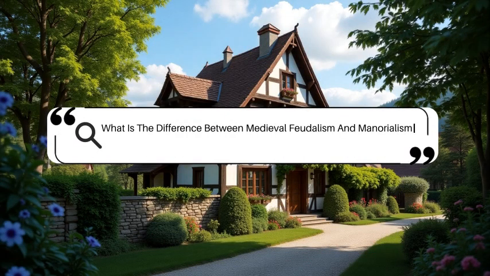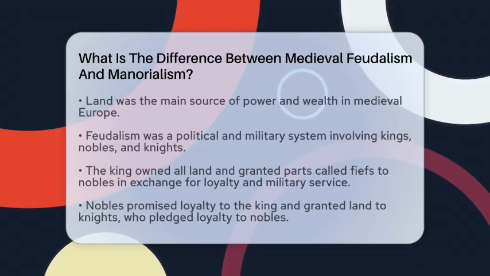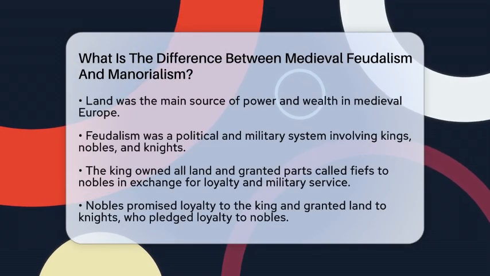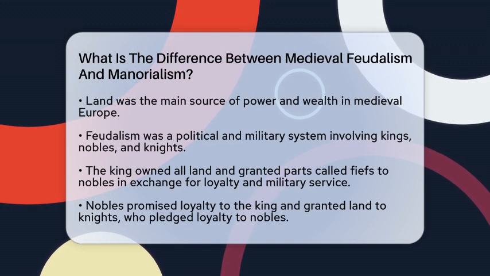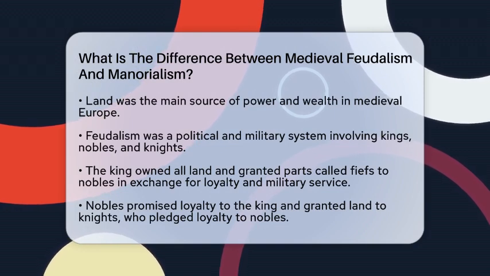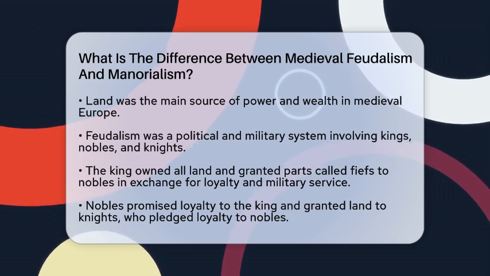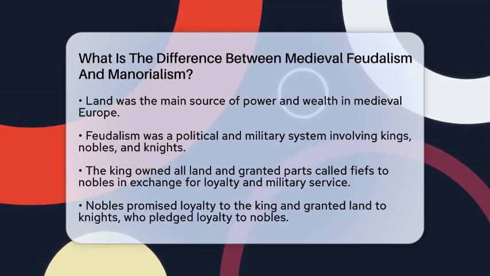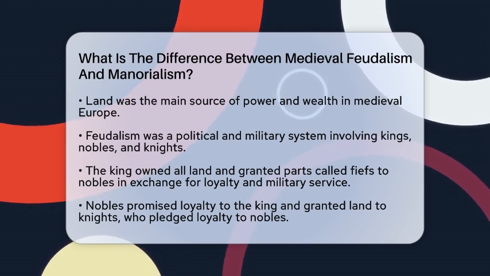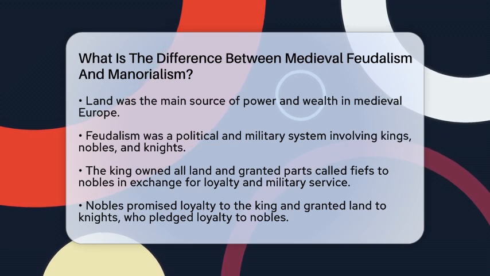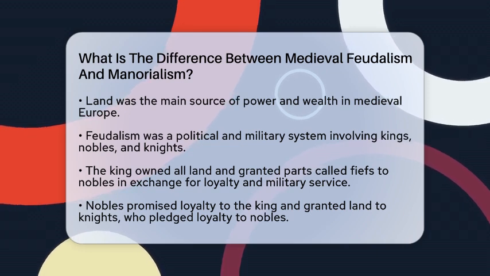What is the difference between medieval feudalism and manorialism? Imagine a time when land was the main source of power and wealth. During the Middle Ages in Europe, two systems shaped how society was organized. These were feudalism and manorialism. They worked together but served different purposes. Understanding how they differ helps us see how medieval society functioned.